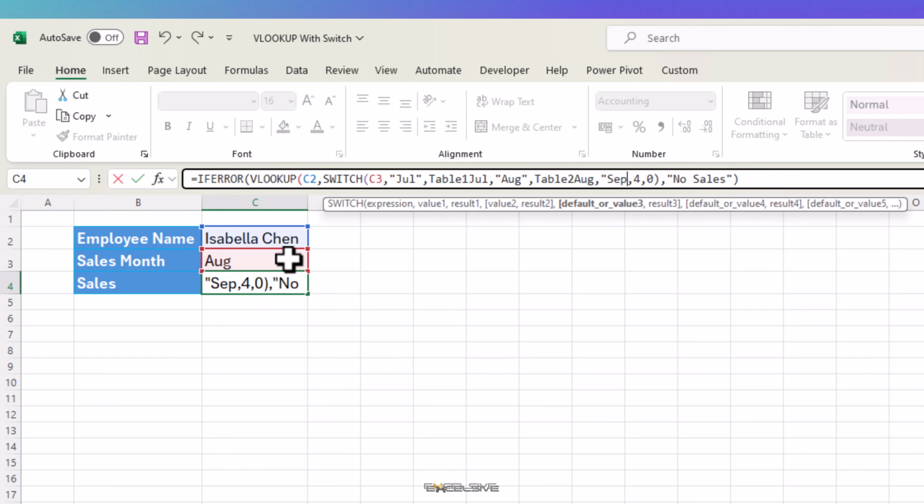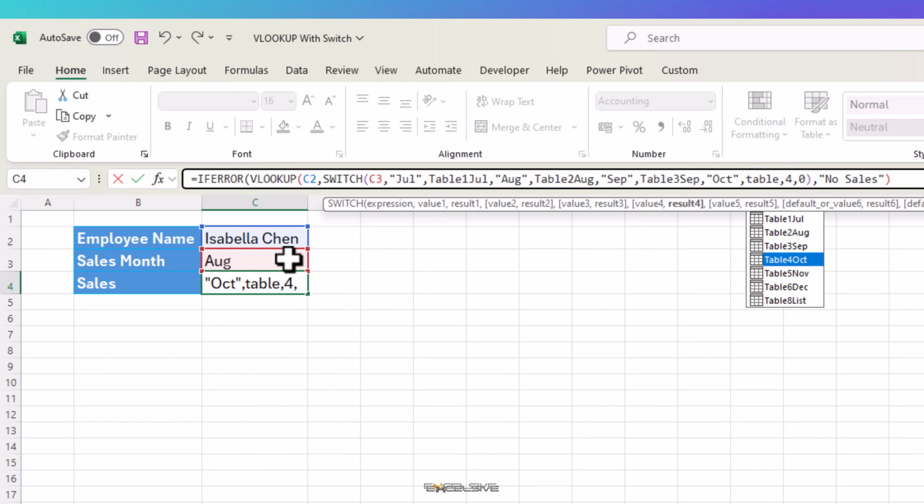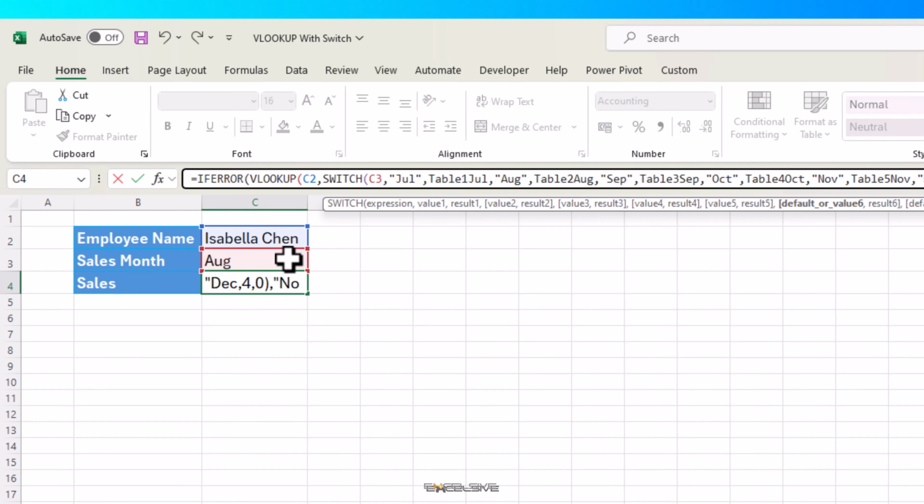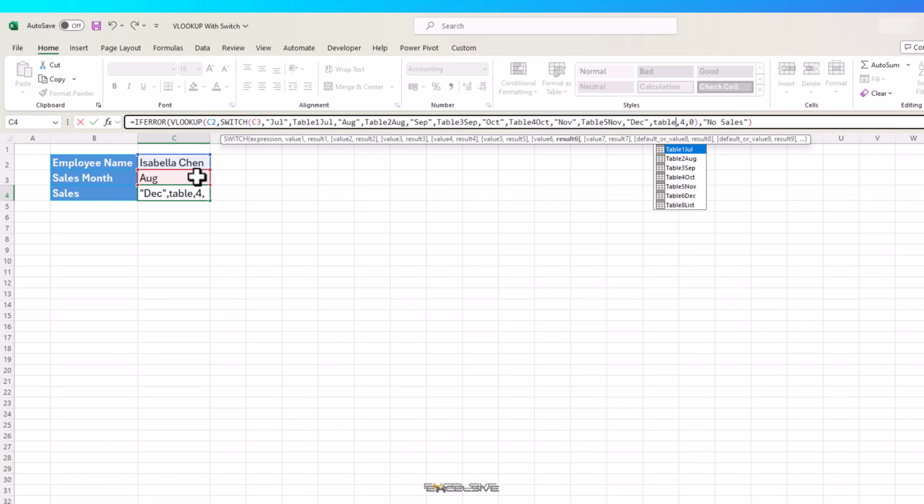If you have watched my video on the SWITCH function, you know what it simply does is, it compares the expression with the value, and if it matches, it shows the result. In here, if our value is JUL, July, it will result in table 1 JUL, which becomes a table array for our VLOOKUP formula. If it isn't that, it moves to our value 2, which is AUG, August, and it goes on and on until it has exhausted all the values and results you have provided in your formula. By the way, there can be 126 such values that you can use with your SWITCH formula. Here we have our formula completed, and let's test it.